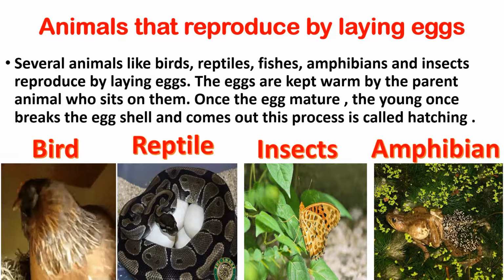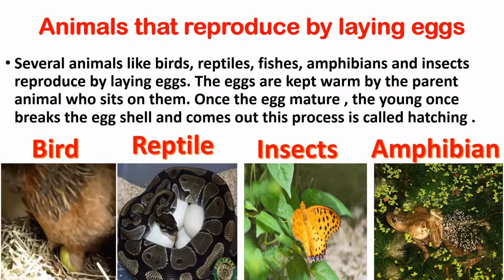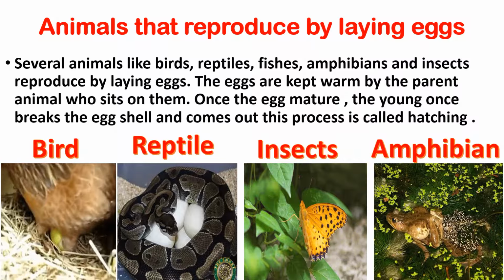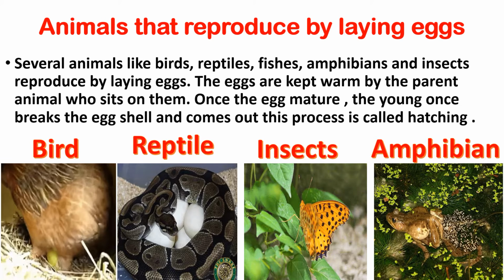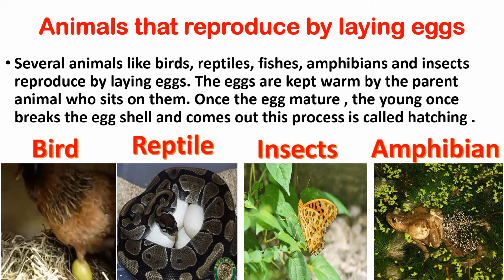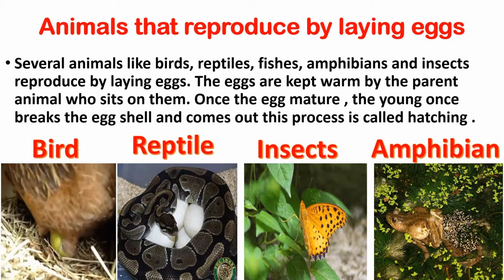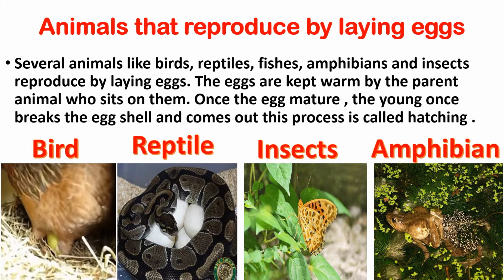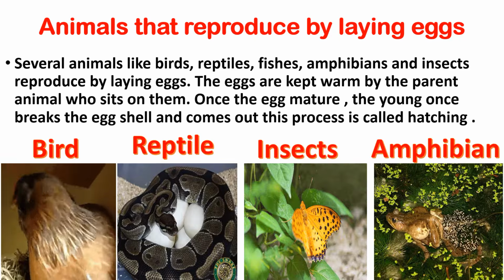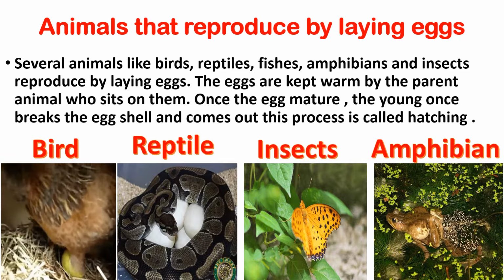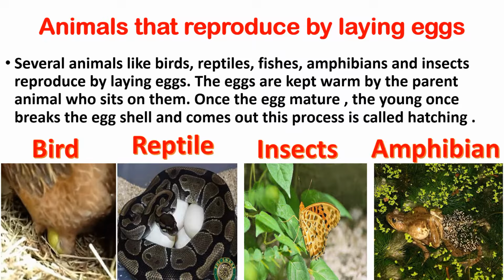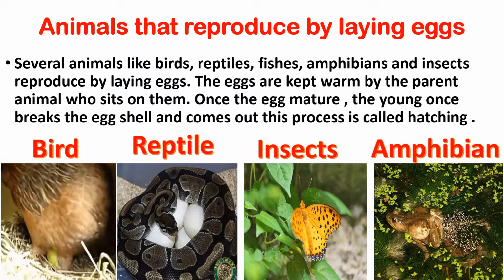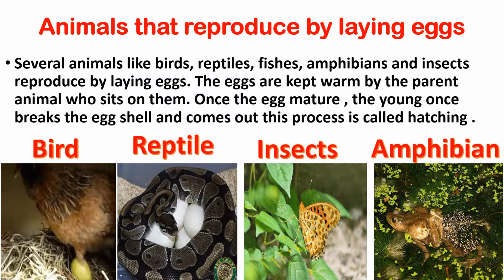As we know that animals give birth to new ones by the process of reproduction. We already know that animals reproduce in two ways. One of them is by laying eggs. Several animals like birds, reptiles, fishes, amphibians and insects reproduce by laying eggs. The eggs are kept warm by the parent animal who sits on them. Once the egg matures, the young one breaks the eggshell and comes out. This process is called hatching.